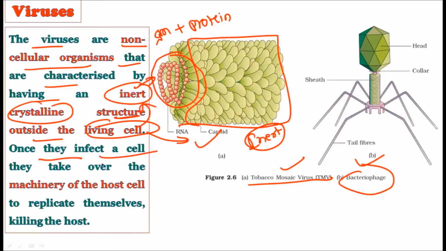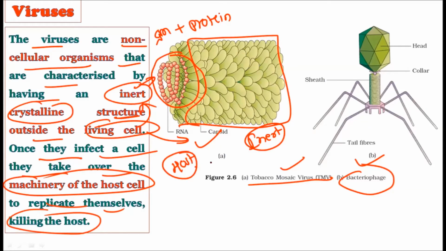Once they infect the cell, they take over the machinery of the host cell to replicate themselves, killing the host. If they enter into the host cell, they start replicating, that is, they constantly increase their numbers, and in the process they kill the host, just like happening with coronavirus these days.